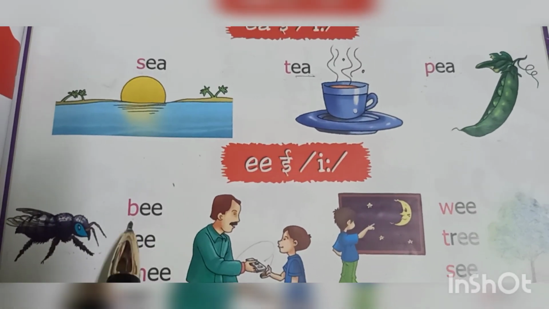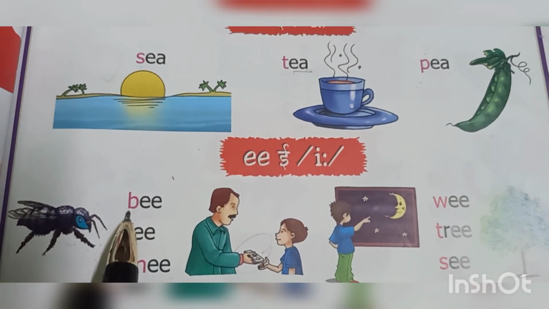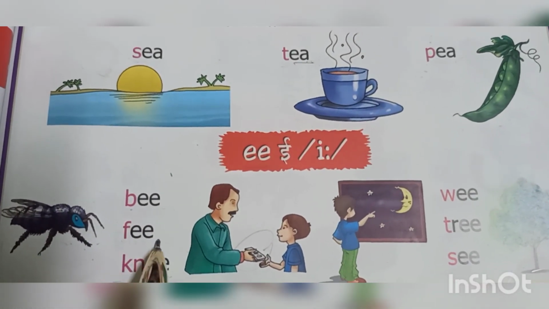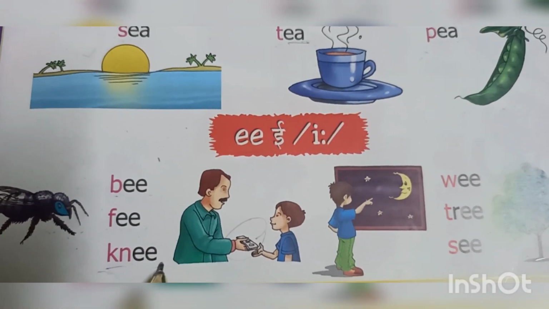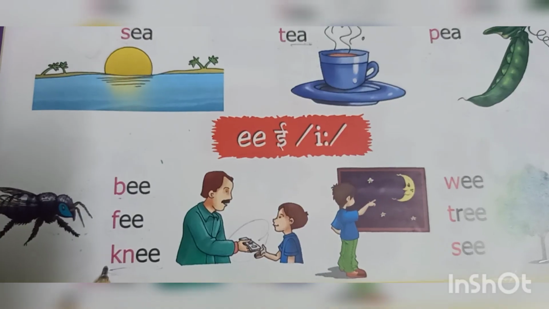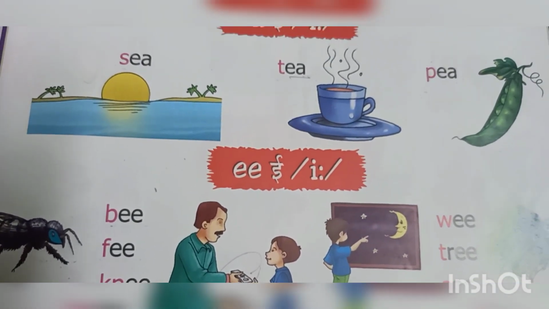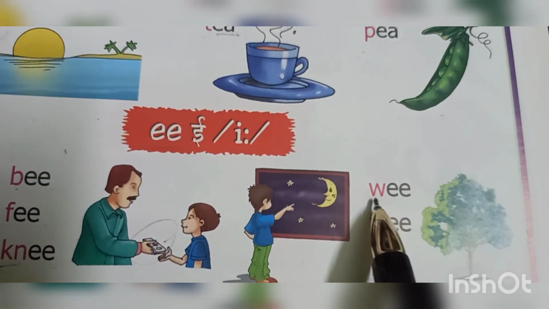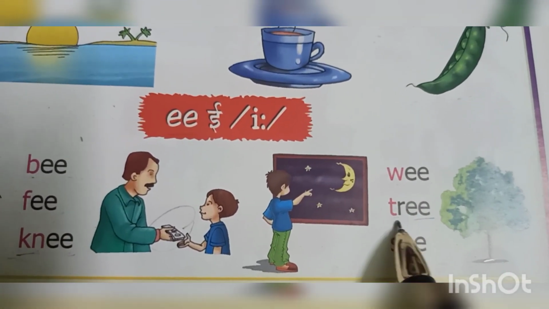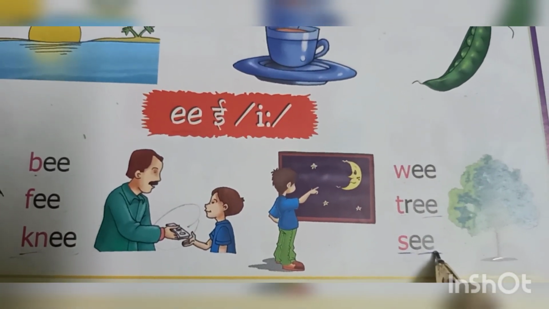B e e b, f e e f, k n e e, knee. Here our K is silent. Only N will become the sound. K n e e, knee, w e e, wee, t r e e, tree, s e e, see.